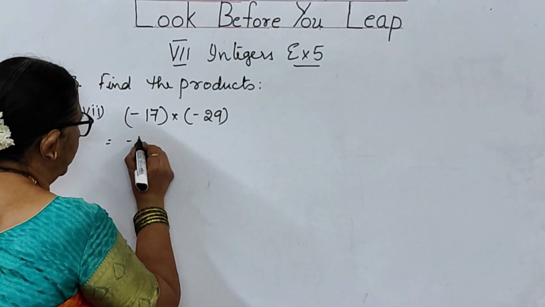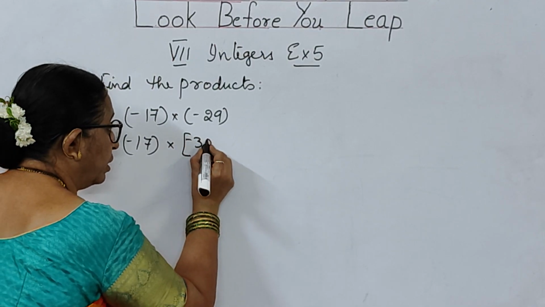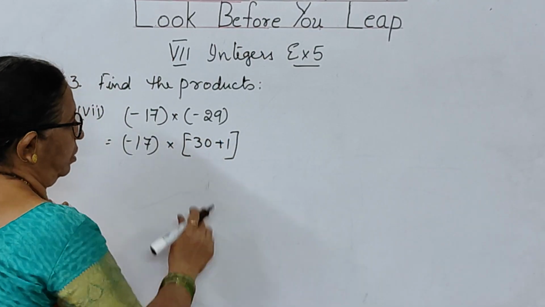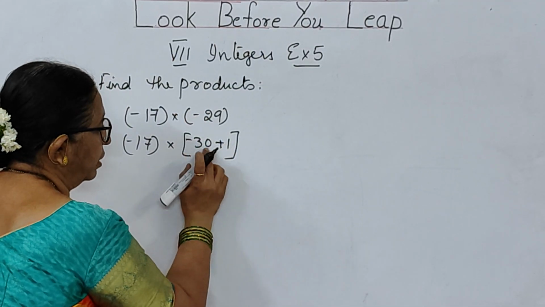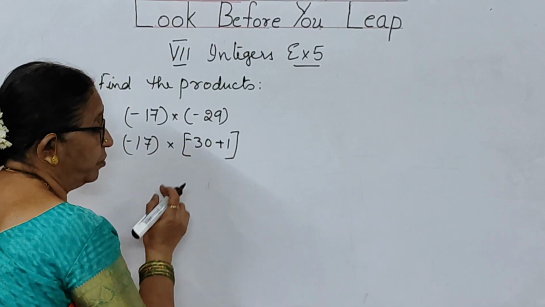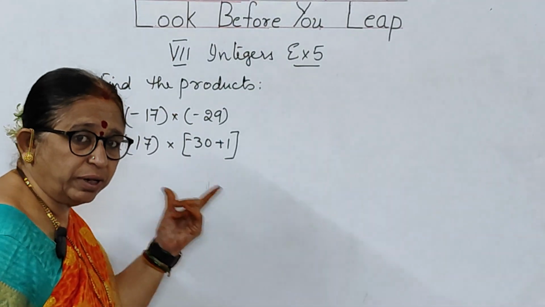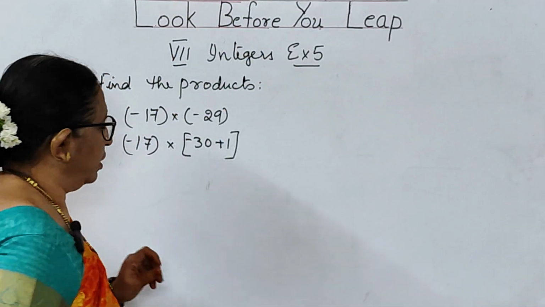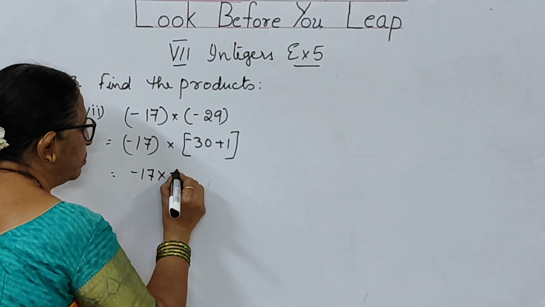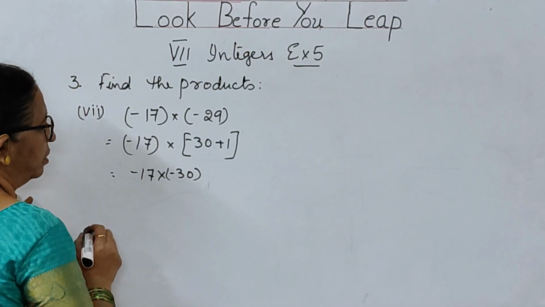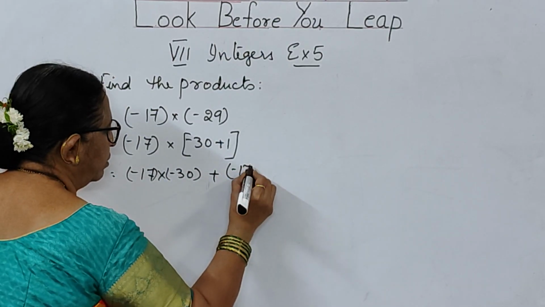Minus 17 into minus 30 plus 1. If I make it like this, see, it is minus, bigger number is minus. So minus sign, 30 minus 1. I have to subtract because of different signs. 29. I have got the same value. I have done like this so that I can make your problem easier. So this means minus 17 into minus 30. Isn't it, children? Minus 17 into minus 30 plus minus 17 into 1.